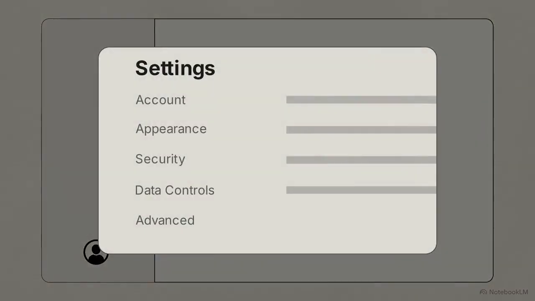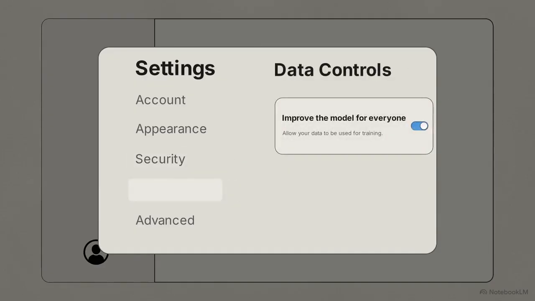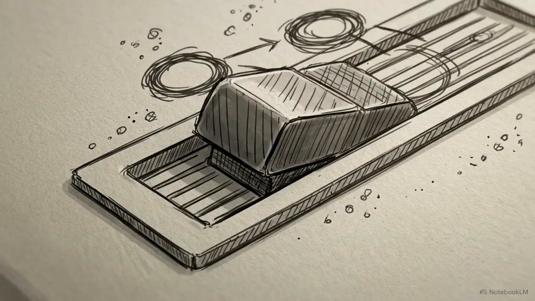Now we are going to run a privacy audit. Navigate away from the main chat interface, open your profile settings, and locate your data controls. Because platform interfaces update frequently, you may need to actively hunt for the specific menus labeled Data Controls or Security. You are looking for a very specific target. Find the toggle switch typically labeled Improve the Model for Everyone or Chat History and Training. Turn the setting off immediately.